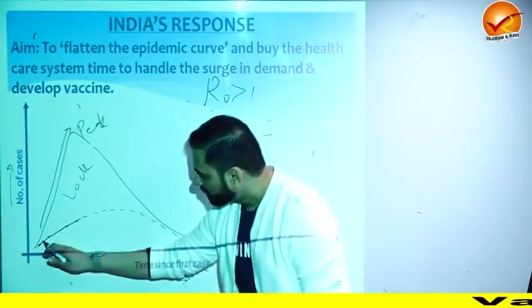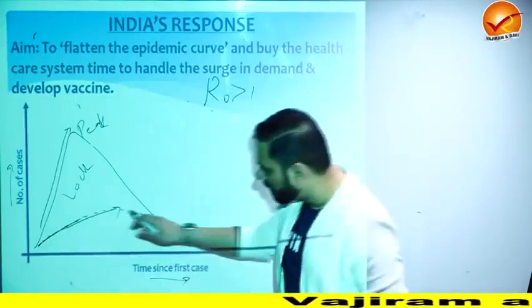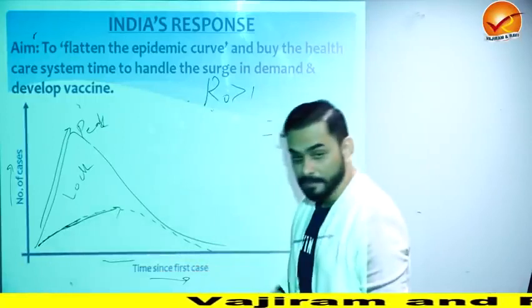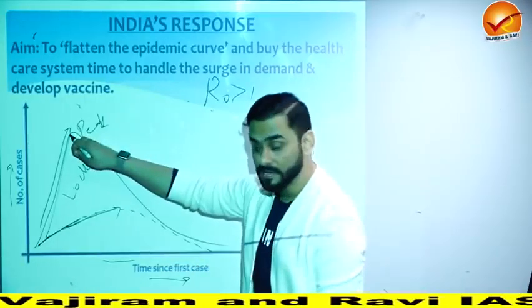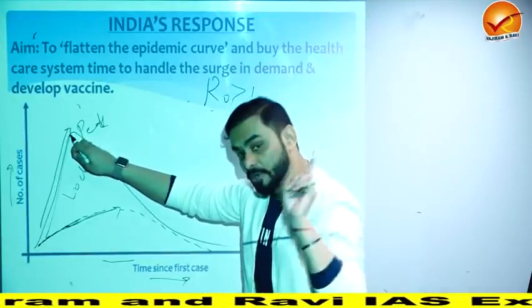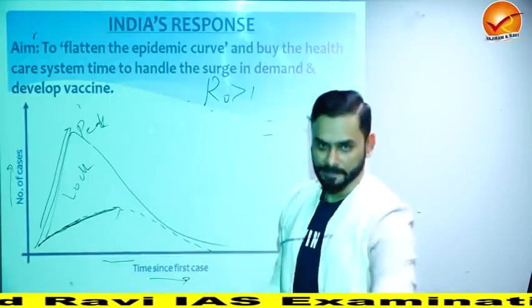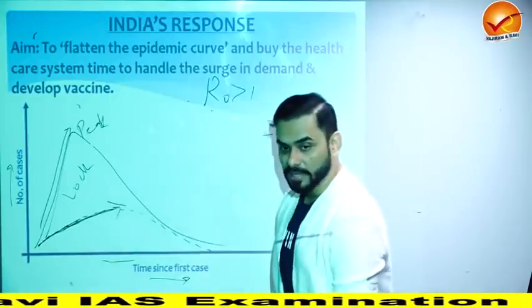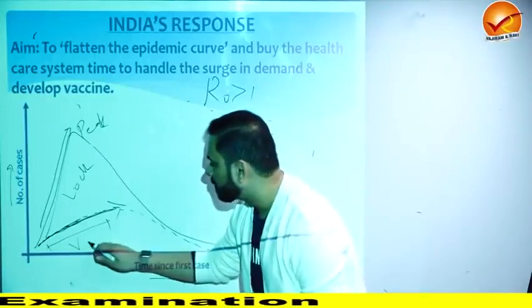So India reached its peak very late. See, this is time. Without lockdown, India would have got these number of cases very fast. But because of lockdown, the number of people infected was increasing slowly. So we reached peak slowly. And because we got this extra time, we developed a vaccine.